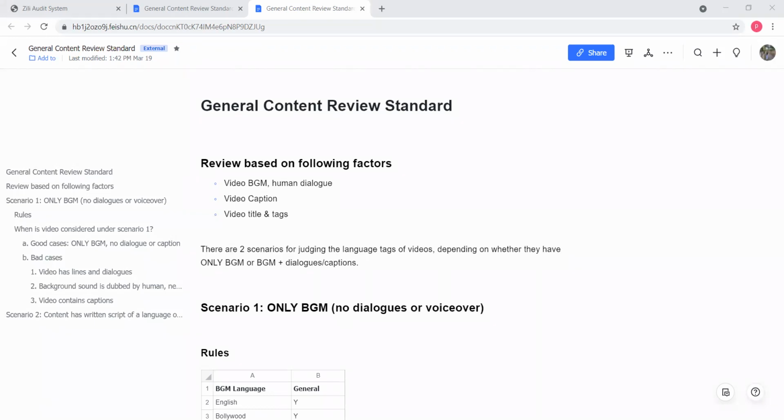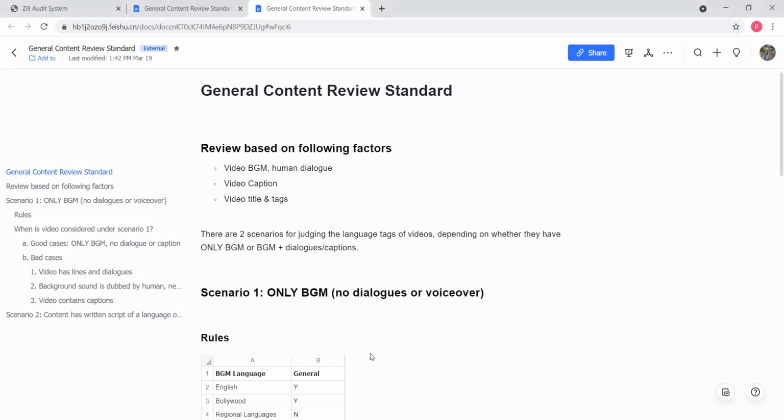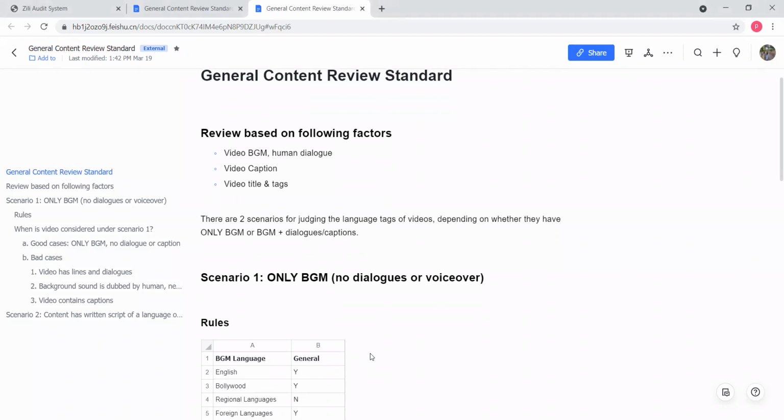Okay, sorry. When we talk about the BGM of the video, what kind of BGM do we need to consider under the general content? The type of BGM we need to consider under the general content is English BGM. If there is a video and the background music is in English, then you can consider that video under the general content, meaning the common content. But there should be no human dialogues. There should be a song only.